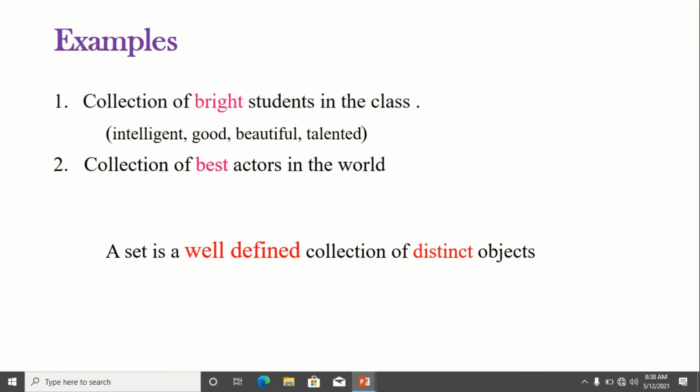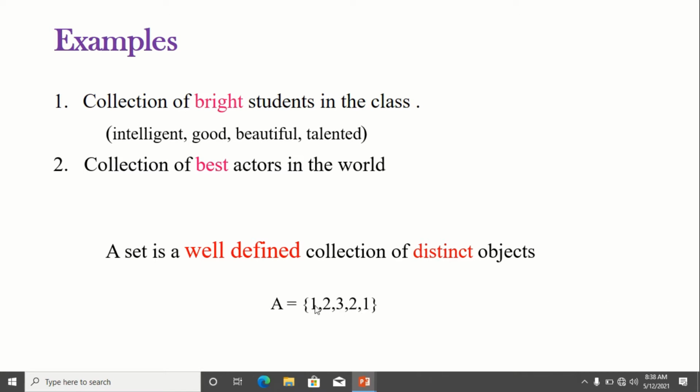So, in the definition of the set, the words well defined and distinct play a vital role. Distinct means the elements present in the set must be different. That is, we should not repeat the elements. For example, now I am taking the set A consisting of the elements 1, 2, 3, 2, 1.